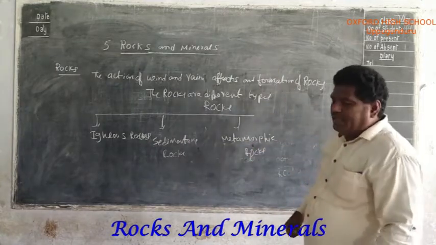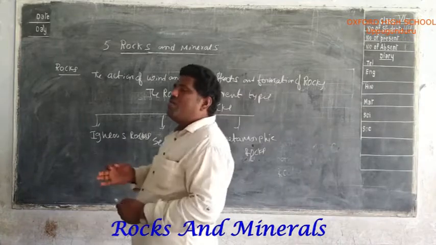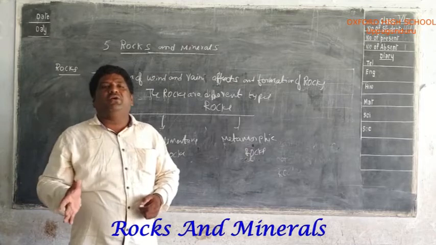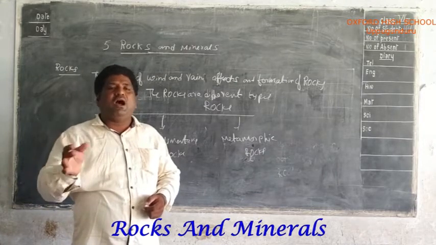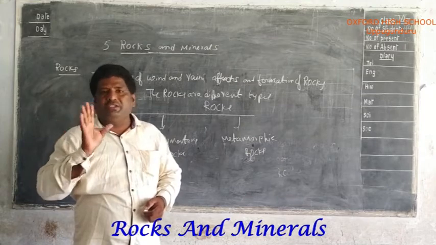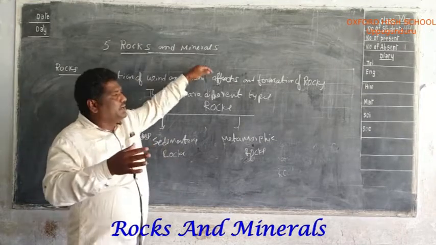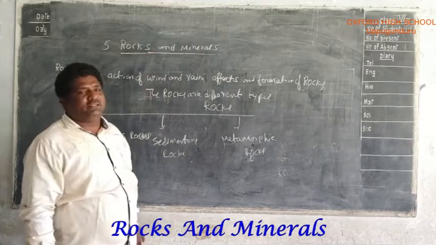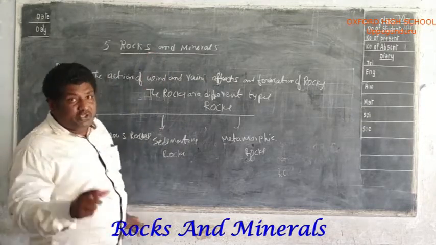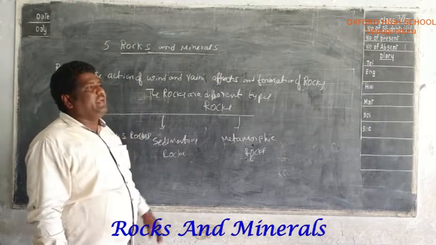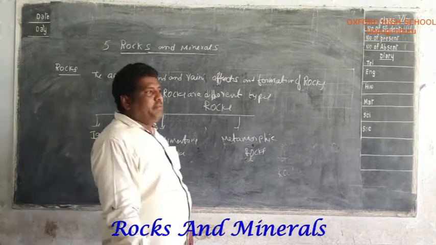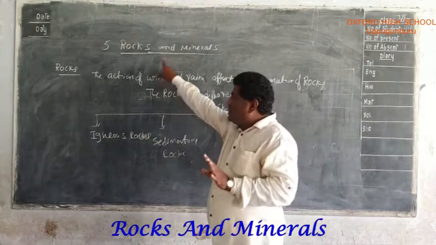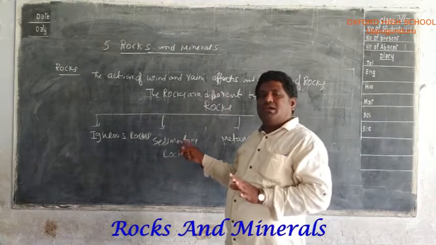Mainly today we discussed the definition of rocks, how rocks are formed, where rocks are found and the types of rocks. Are you all understanding? Once again I will recollect today's information. The chapter name is rocks and minerals. Did you see the mountains, stones, pebbles and gems? These all came from the rocks.